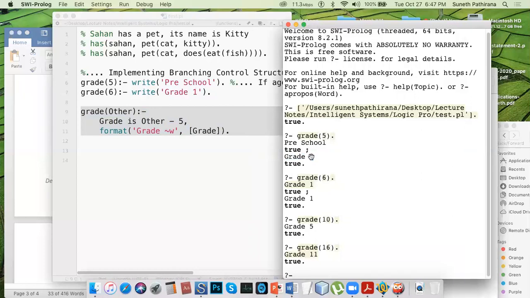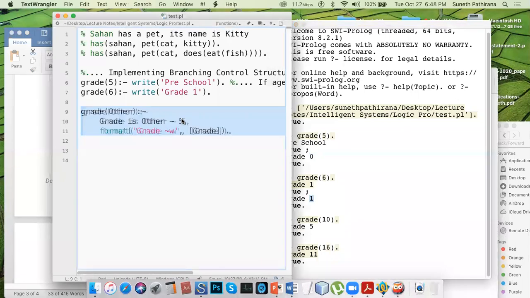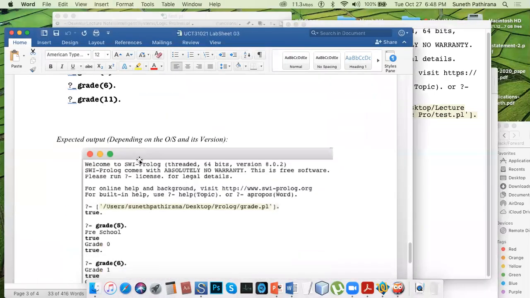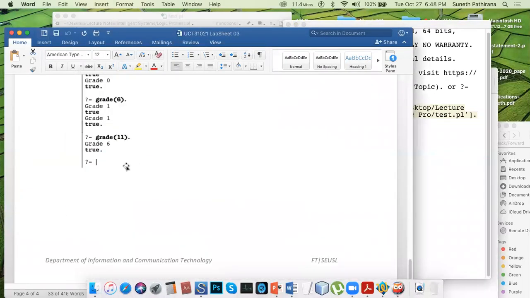It means you can see 0 means what? 5 minus 5. Here 1 means what? 6 minus 5. Okay. So these are some examples.